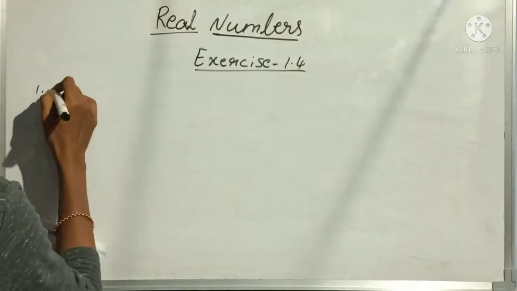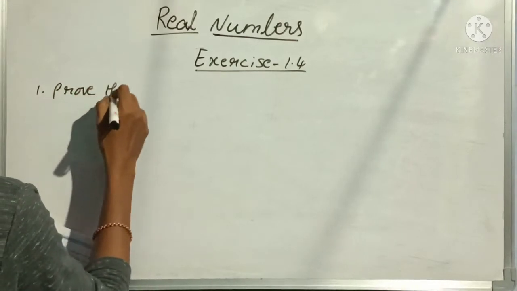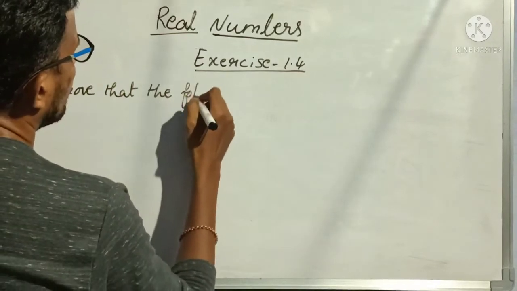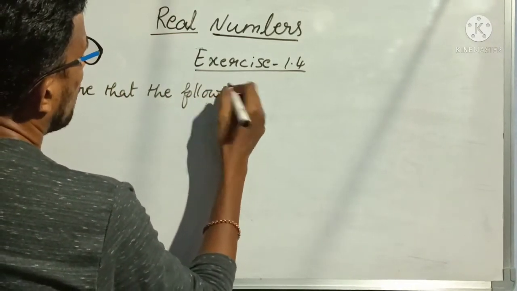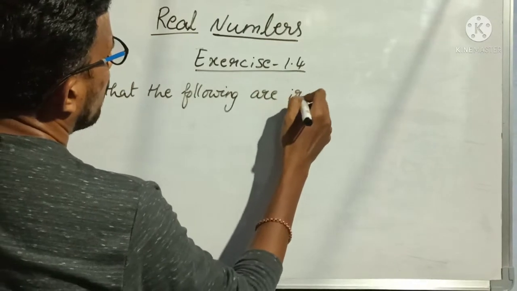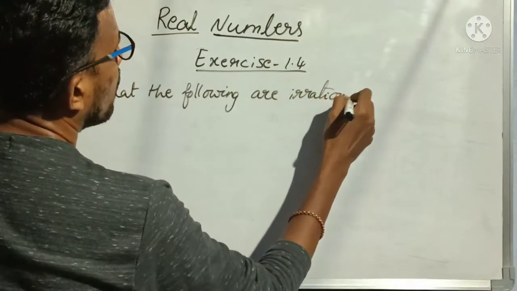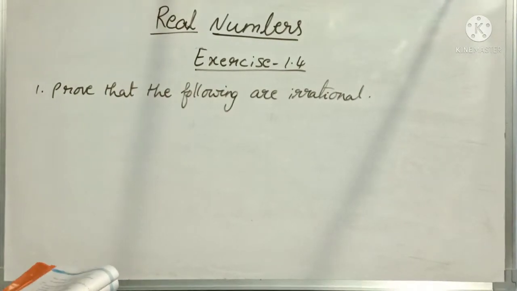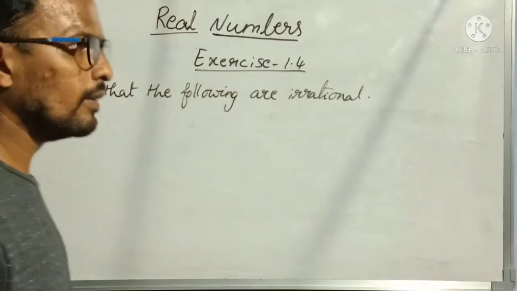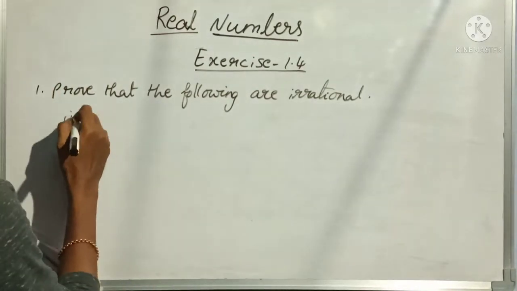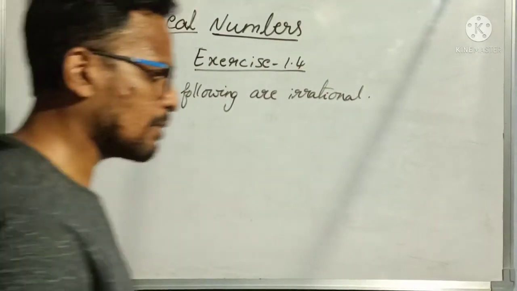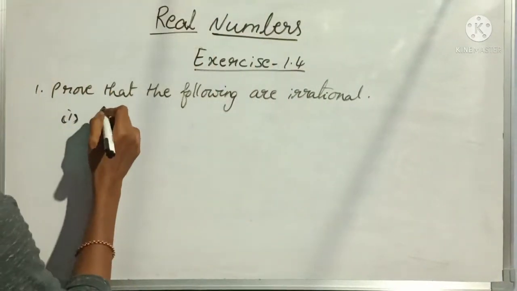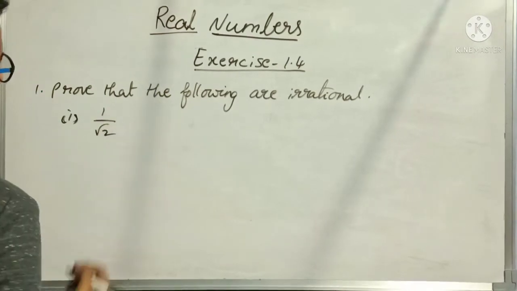First problem: prove that the following are irrational. In this there are 5 bits. 1 or 2, if not 2 or 3 bits I will do, and the remaining you do on your own after listening to my class. First one I will explain. The first one is 1 by root 2.